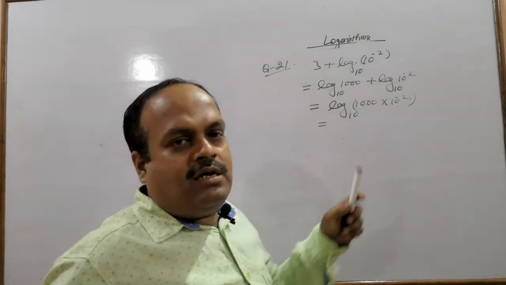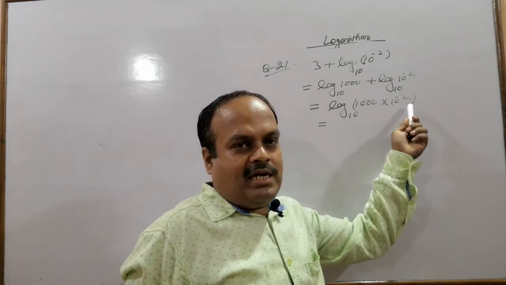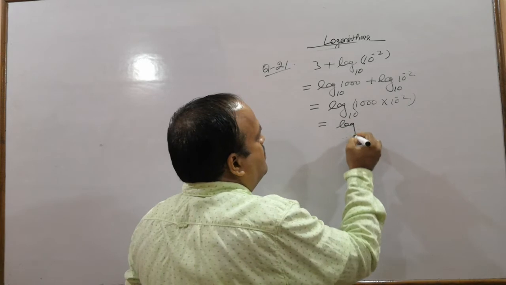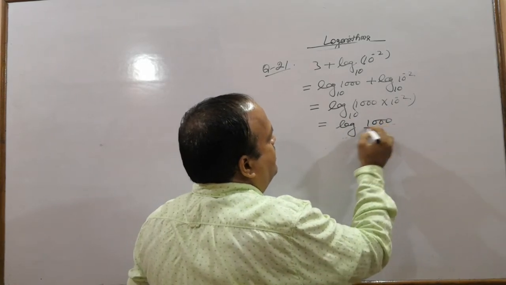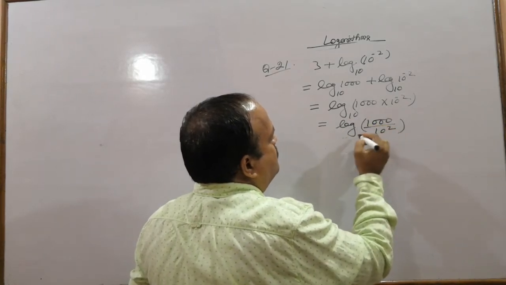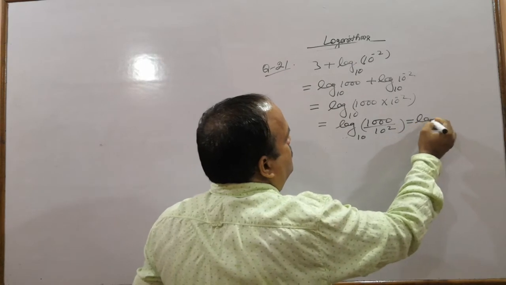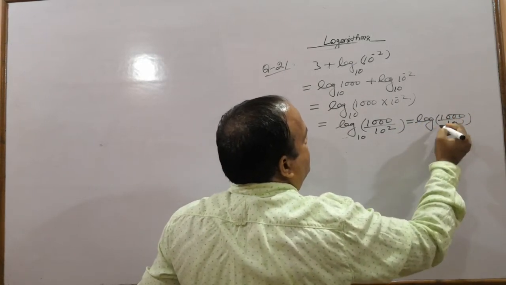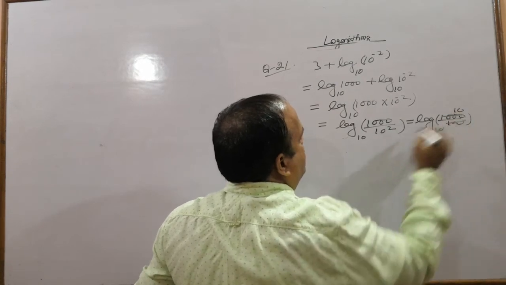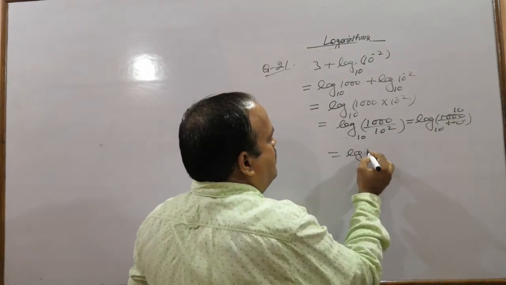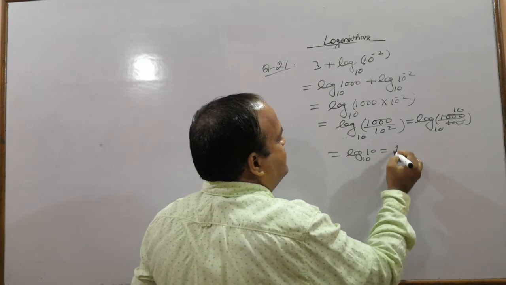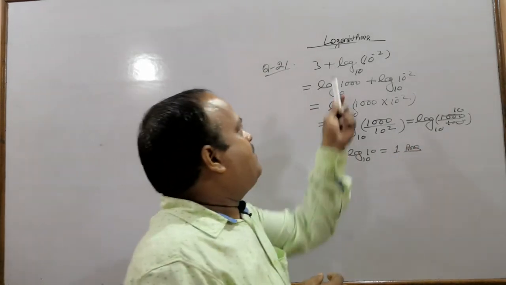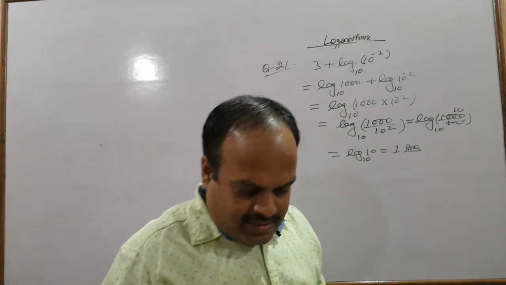You have studied in the indices chapter, this power can be made positive. So 1000 upon 10 to the power 2, 1000 upon 100. So log of 10 to the base 10, which is 1. So final simplified answer of this is 1.